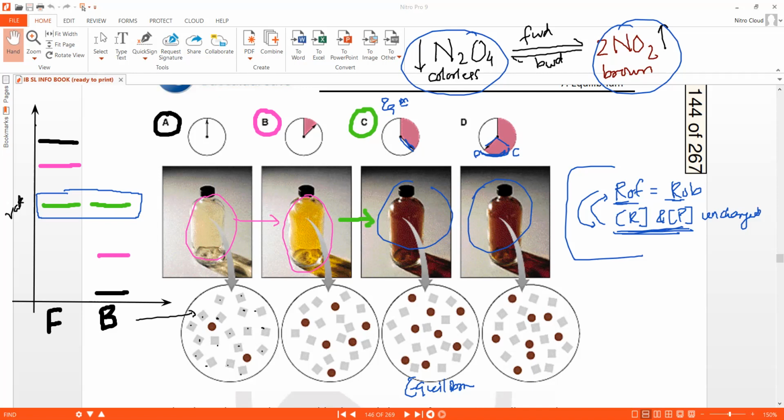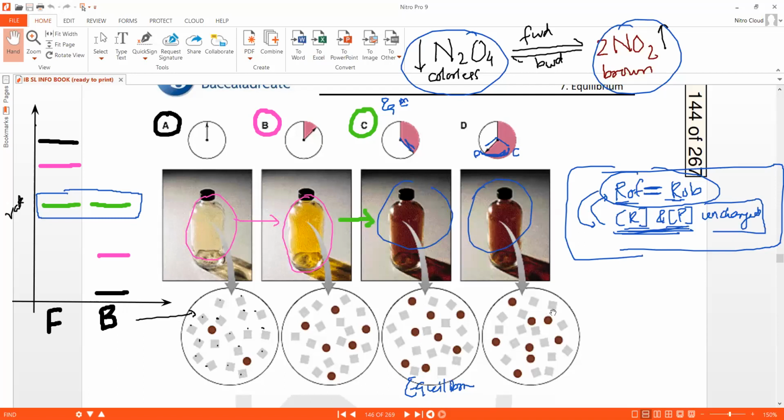So for the definition of equilibrium, you need to include these 2 points. At equilibrium in a reversible reaction, rate of forward reaction is equal, mark my word, I said equal, to the rate of backward reaction. And the concentration of reactants and concentration of products remain unchanged. I did not use the word equal in the second statement. I used the word unchanged. So this is the definition of equilibrium.